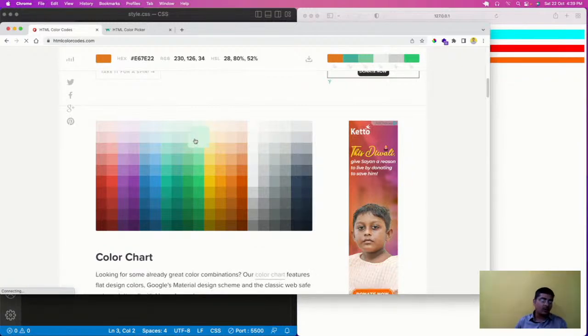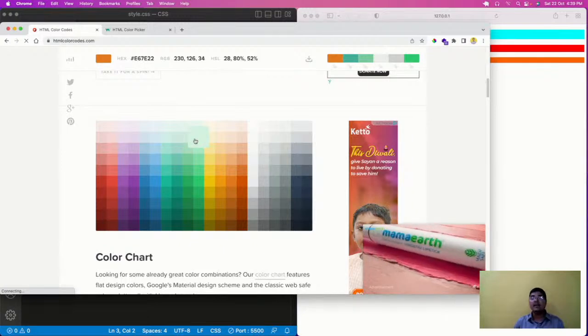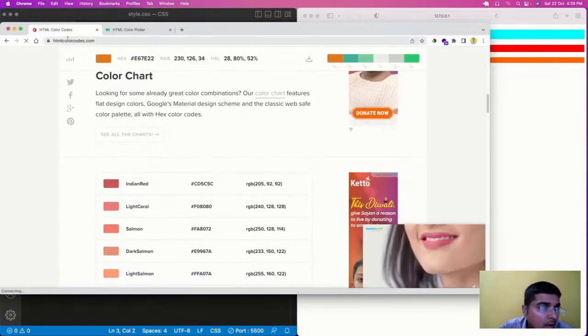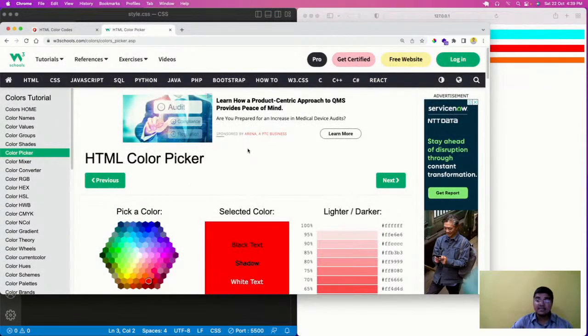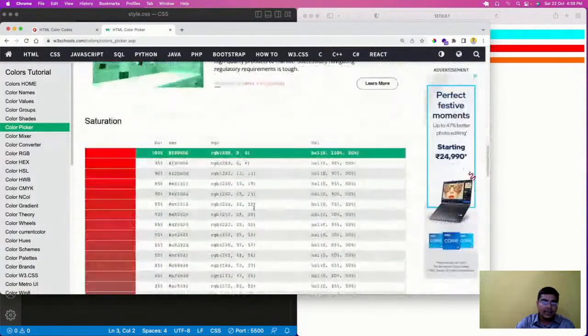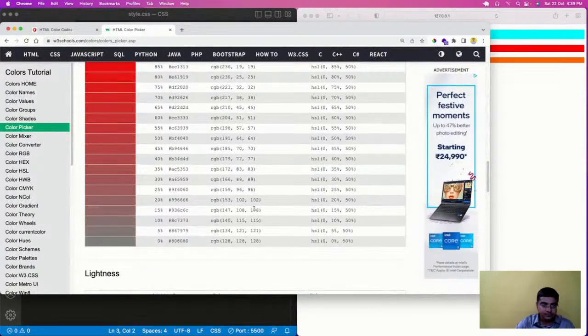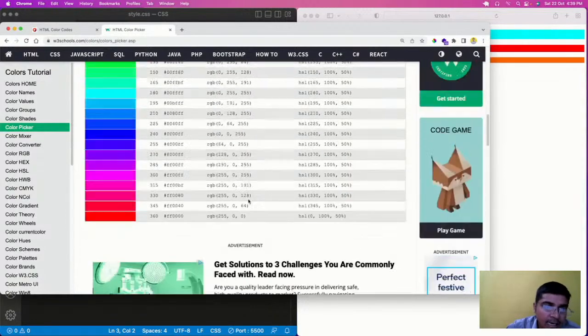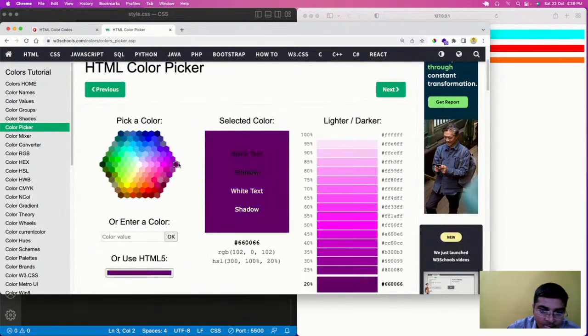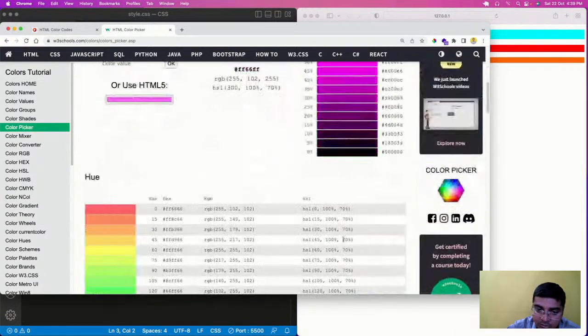HSL is again a method of adding color, but here H stands for hue, S stands for saturation, L stands for lightness. So hue contains the color, saturation contains the sharpness, and lightness contains the brightness. So if you see here, we have these types of colors. You can click any color and have their RGB codes like that.